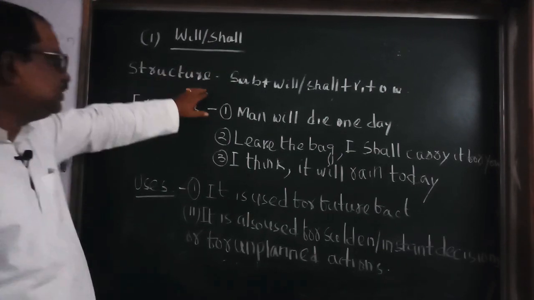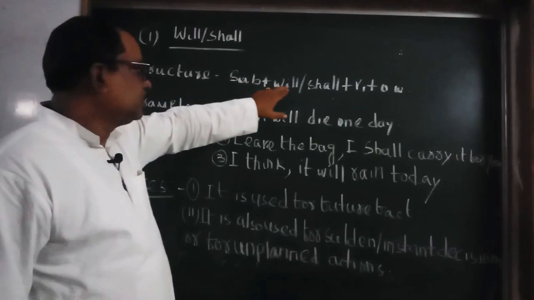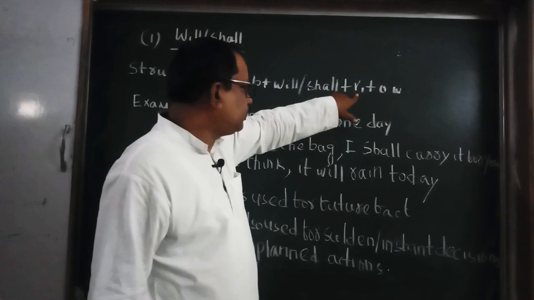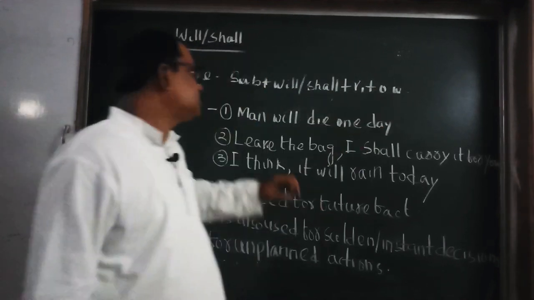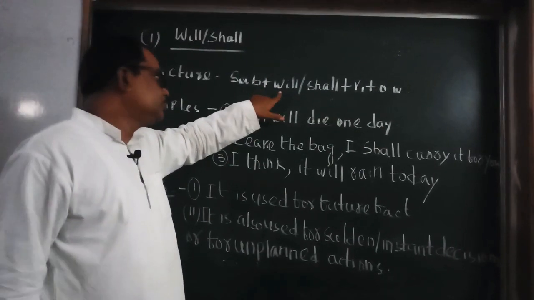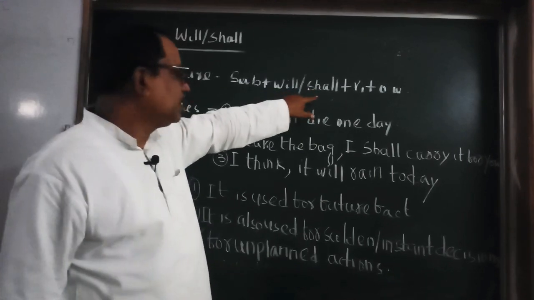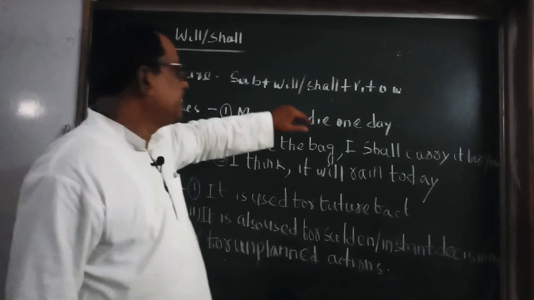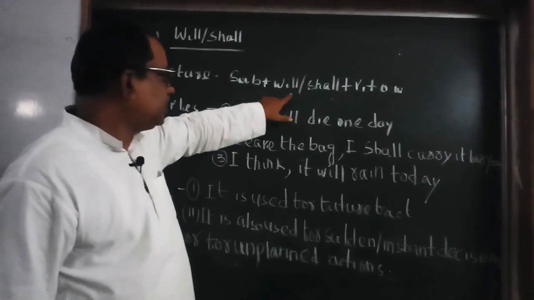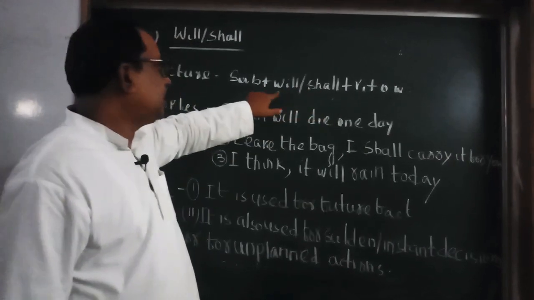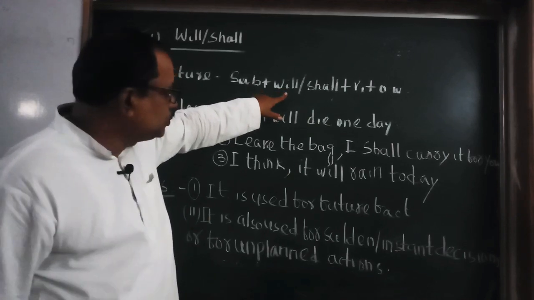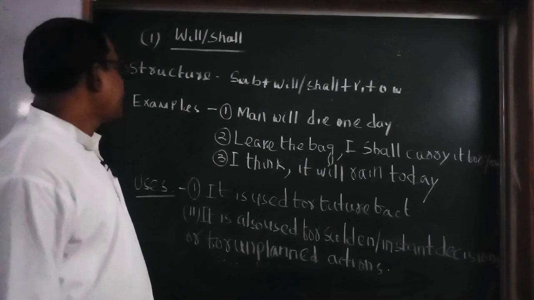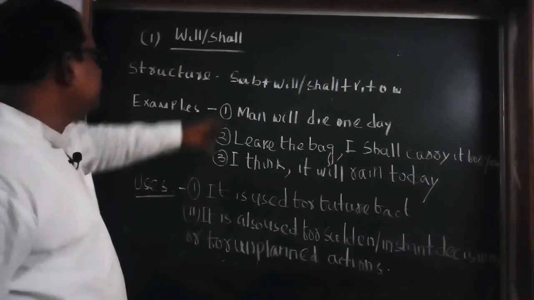The structure of will shall is subject, then will or shall, then V1, the first form of the verb, then other words. You know where to use will and where to use shall. In first person singular and plural, shall is used. In second person singular and plural, shall is used. In third person singular, will is used, and third person plural, shall is used.